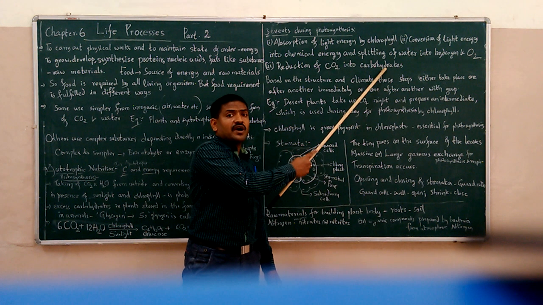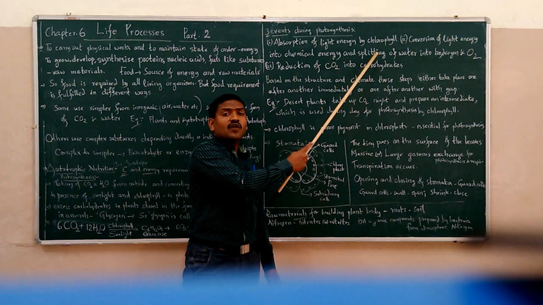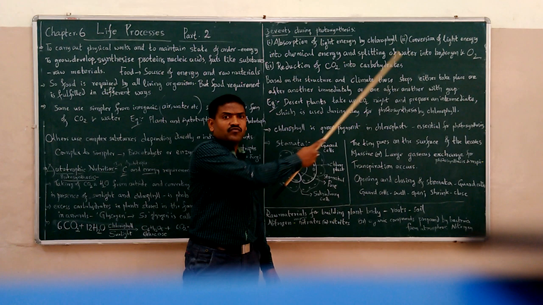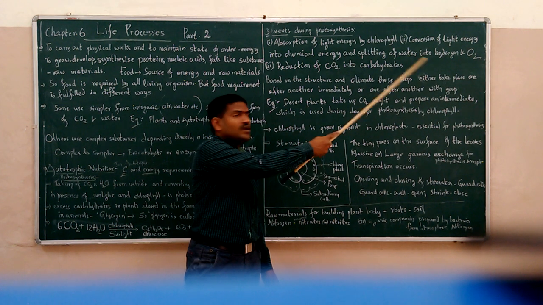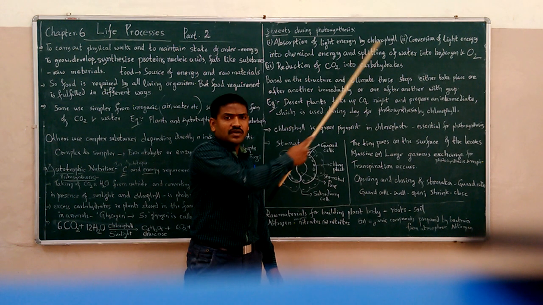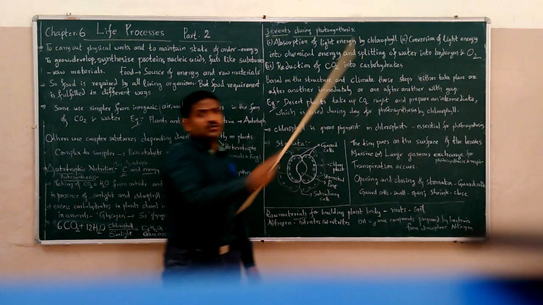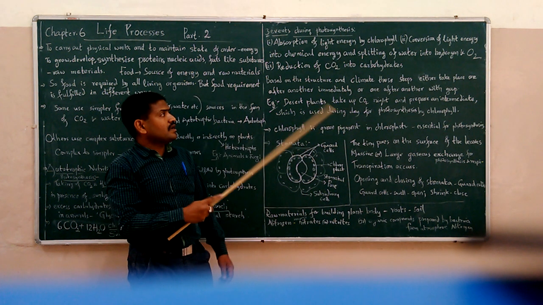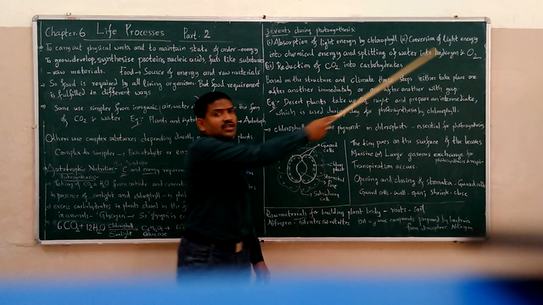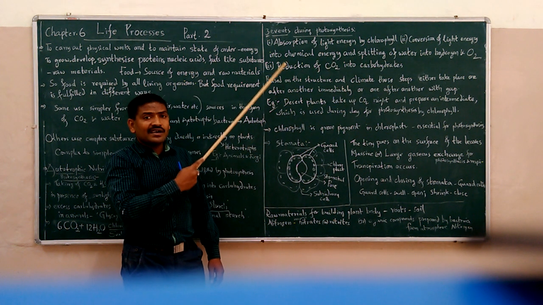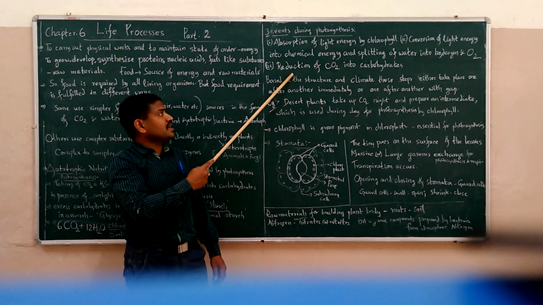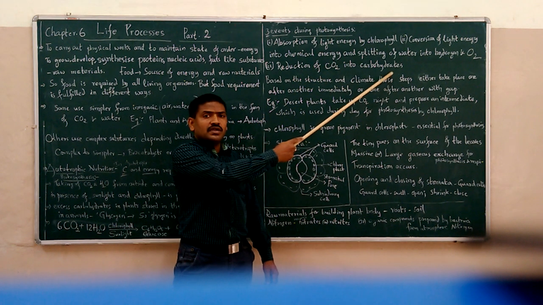The splitting of water by this light energy is called photolysis of water. So photolysis of water gives what? Hydrogen and oxygen. And these hydrogens are used for the reduction of carbon dioxide into carbohydrates.